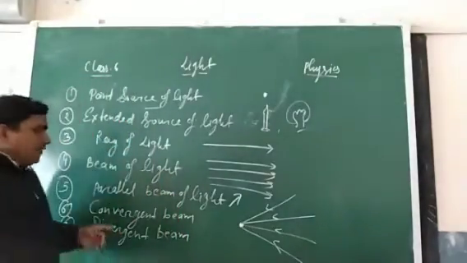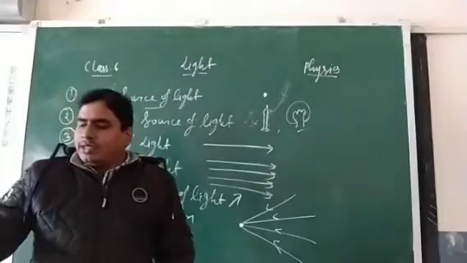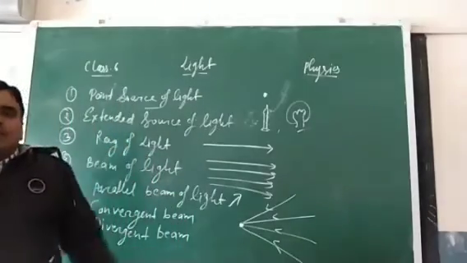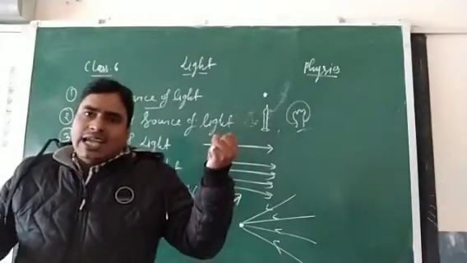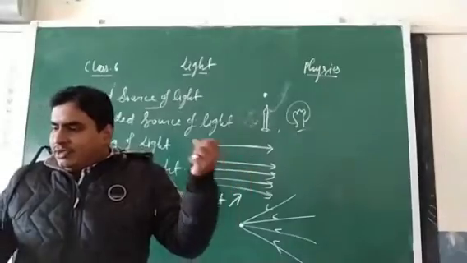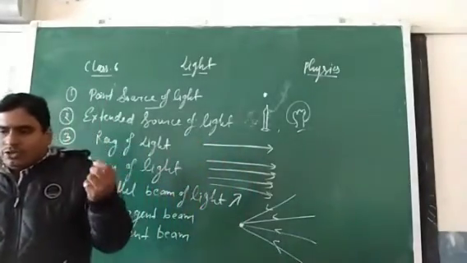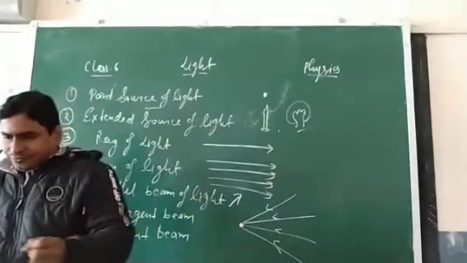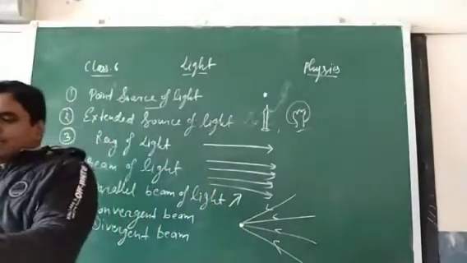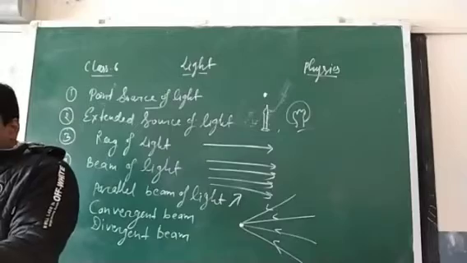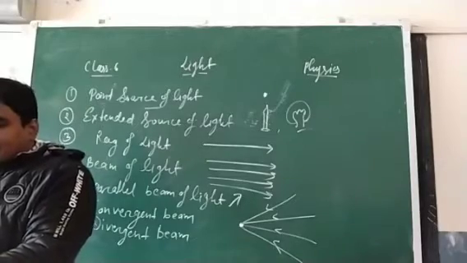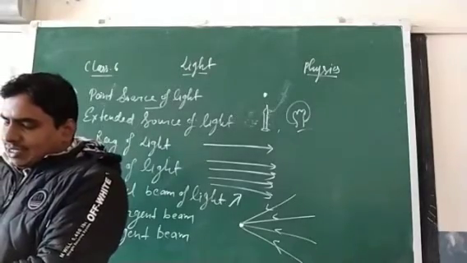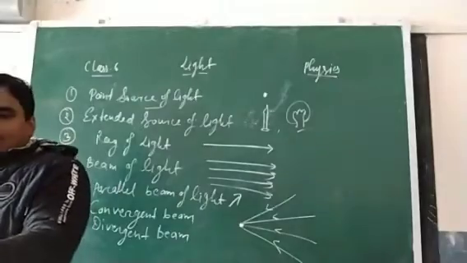Clear? Divergent beam. What are the divergent beams? Example of a parallel beam: the light coming from the sun, entering a room through an open window, constitutes a parallel ray of light. Same as the parallel ray of light example, the rays coming out from a searchlight or a spotlight.